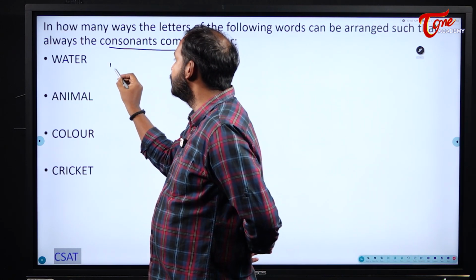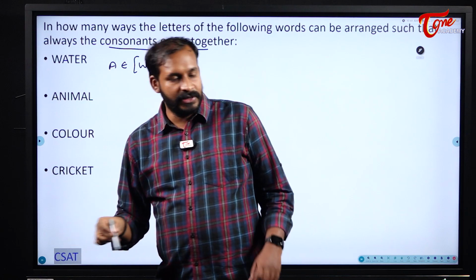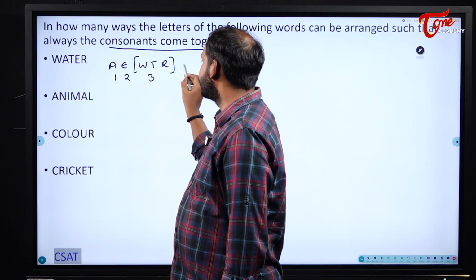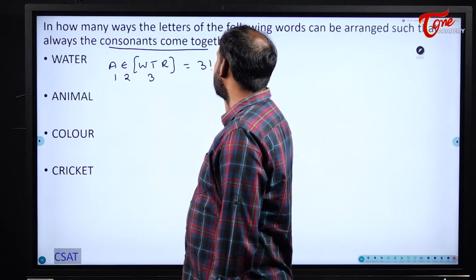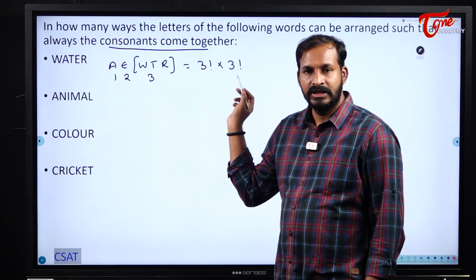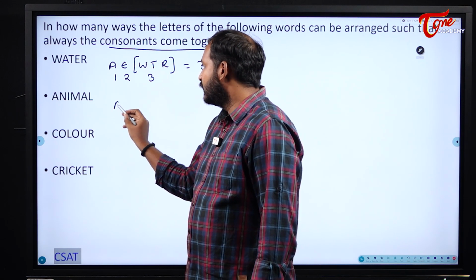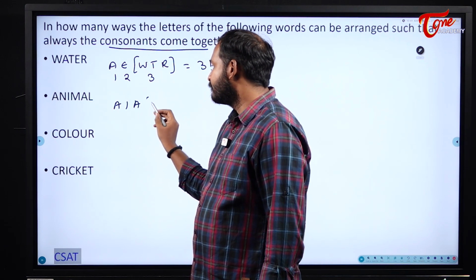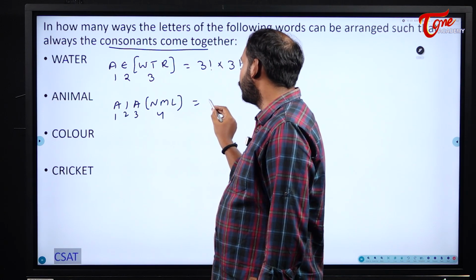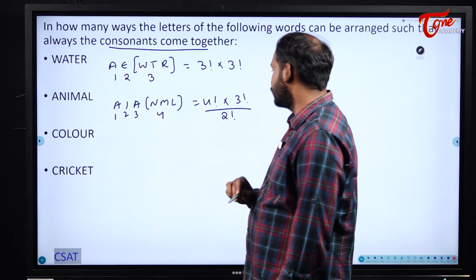That means what happens here for me? AE we will write and I will write WTR as a group. So now 1, 2, 3: 3 factorial into WTR, which can be internally shuffled in 3 factorial ways. Why? Because these 3 are different. Is there any repetition? No repetition, so no denominator. Next, animal: AI, A, NML. So 1, 2, 3, 4: 4 factorial into 3 factorial, divided by, here A was repeated 2 times, so 2 factorial.